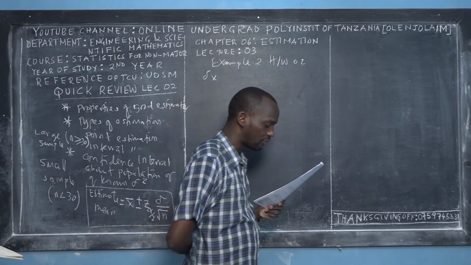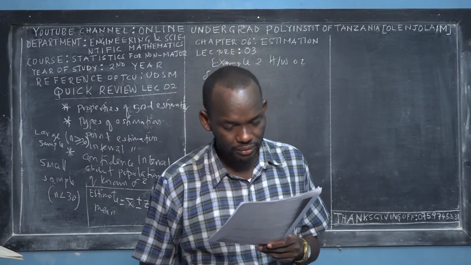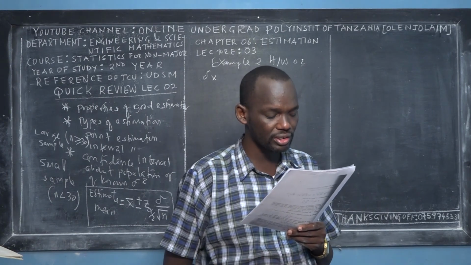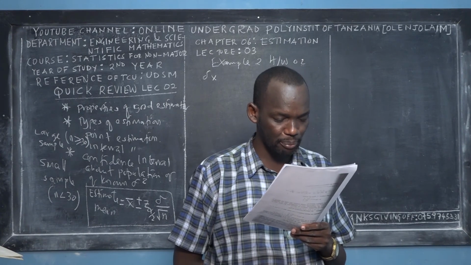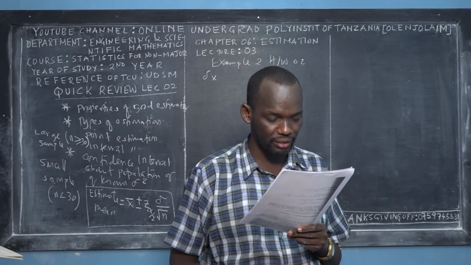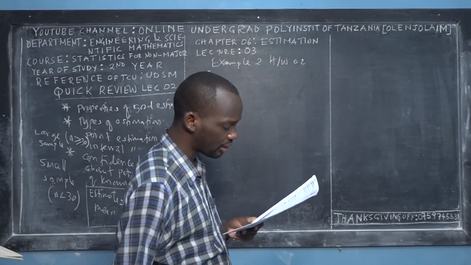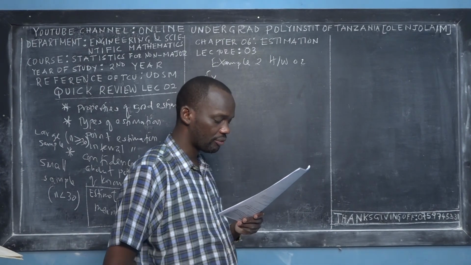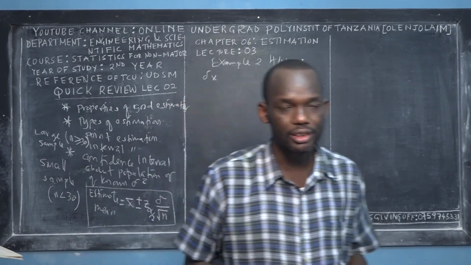Random samples of observations on both variables, each of size 32, provide the following information: the mean of x is 4.1 and the mean of y is 3.5. Estimate the difference between population means by means of a 95% confidence interval. That's the question we ended with.